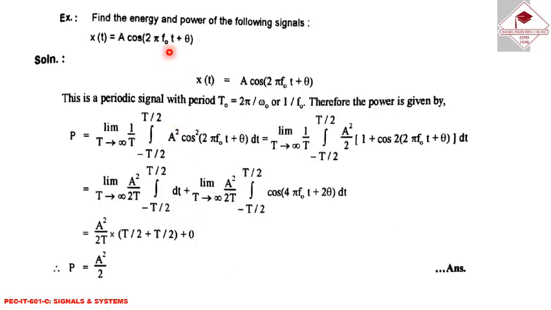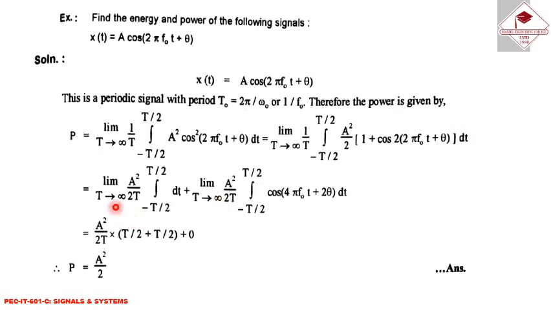Next is find the energy and power of the following signal. The signal has been given, x(t) is equal to A cos(2πf0t + θ). So from this we can write power, that is equal to limit T tends to infinity 1 divided by T integral from minus T by 2 to T by 2 A square cos square(2πf0t + θ) dt, that is equal to limit T tends to infinity 1 by T integration from minus T by 2 to T by 2 A square by 2 [1 + cos 2(2πf0t + θ)] dt.